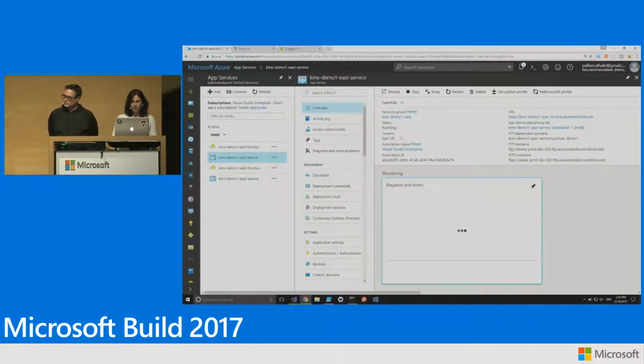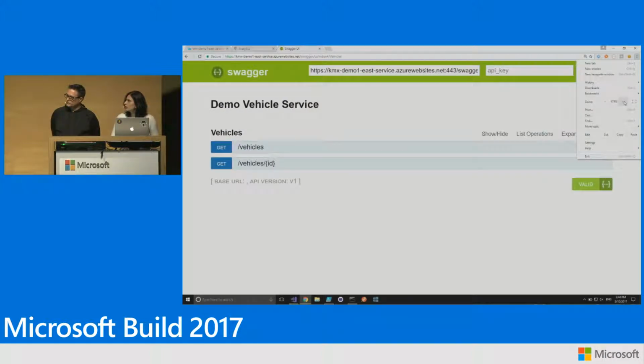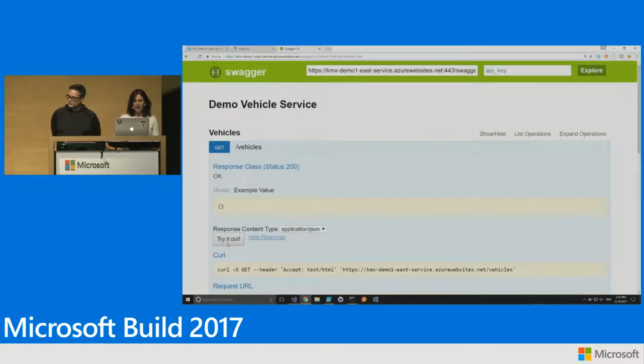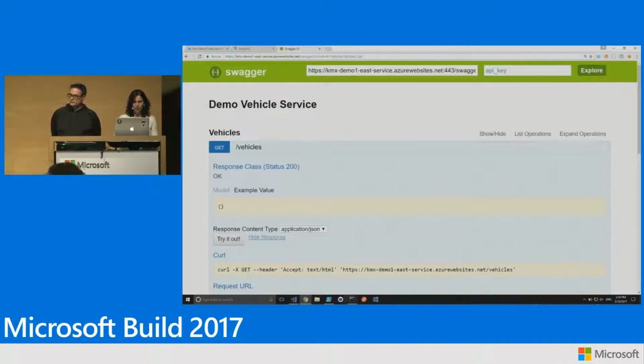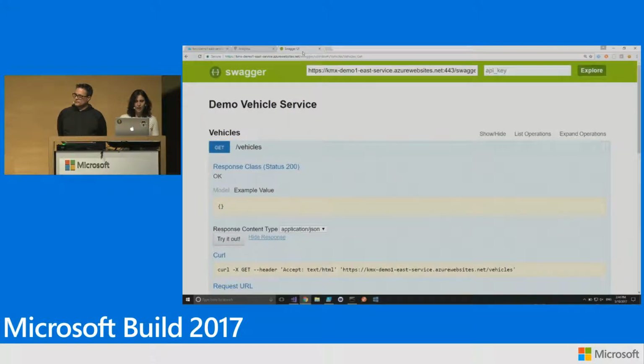So you can see I have a URL for my API. I've already taken that and plugged that in here. I'm going to let you guys see it. OK. So what I have here is two endpoints, vehicles and vehicle details. Let's see if we have anything in here. Oops. Oh, it's because that's still processing. OK, let me switch back to the West service and see what's going on there.